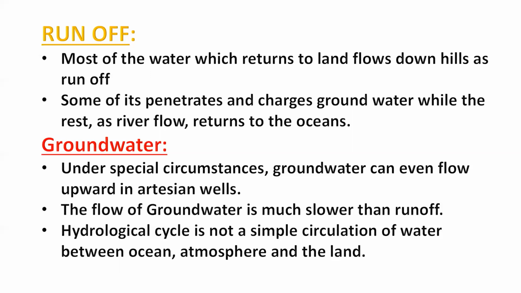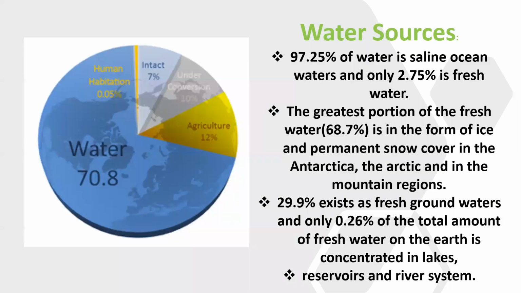The flow of groundwater is much slower than the runoff water. The hydrological cycle is not a simple circulation of water between oceans, atmosphere, and the land.